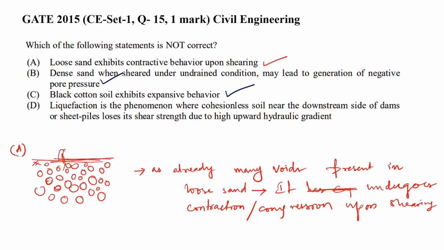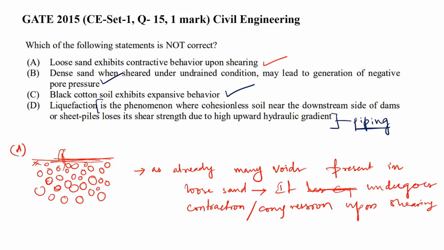And here, liquefaction does not mean the downstream side of dams losing its shear strength due to high upward hydraulic gradient. This phenomenon is nothing but piping. Because of the hydraulic gradient, it loses its strength, and then the soil gets eroded slowly, slowly.